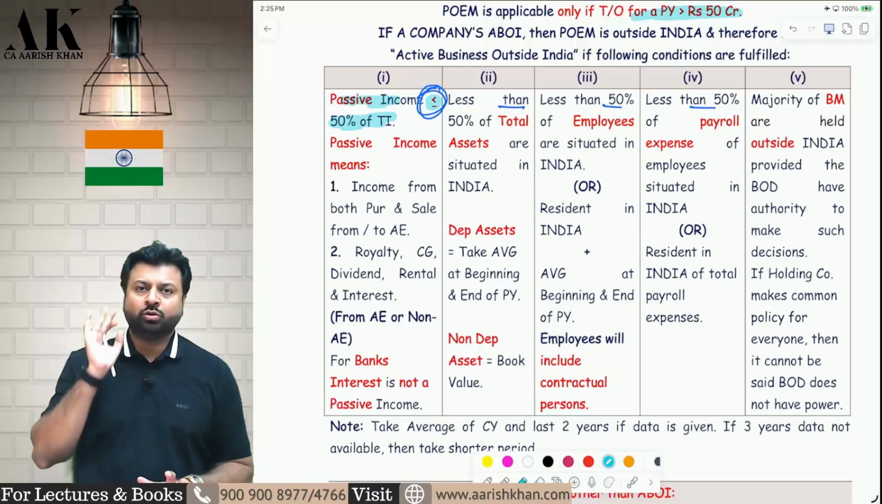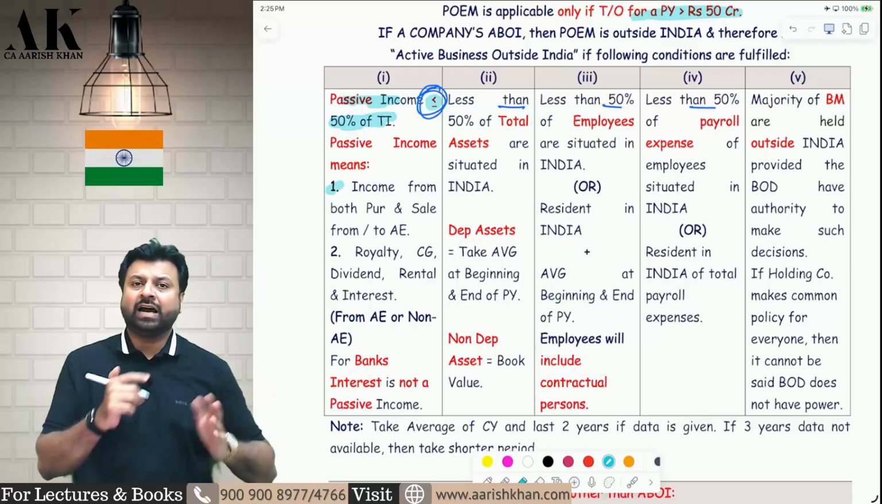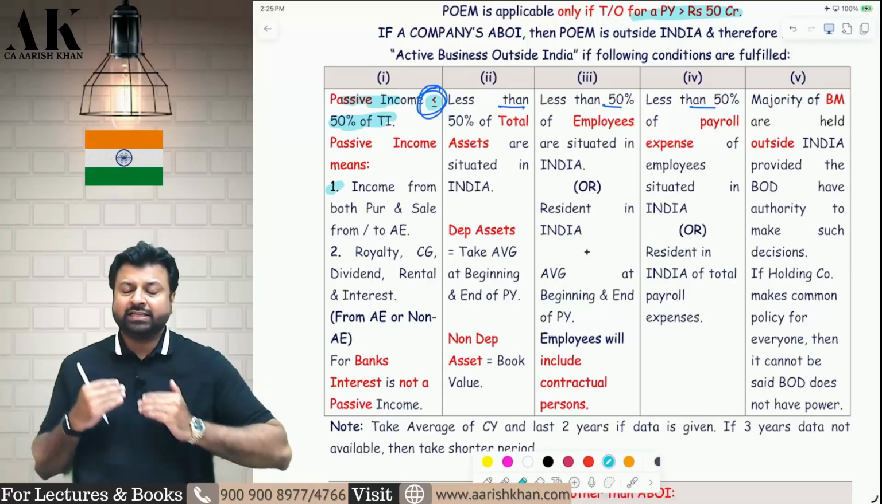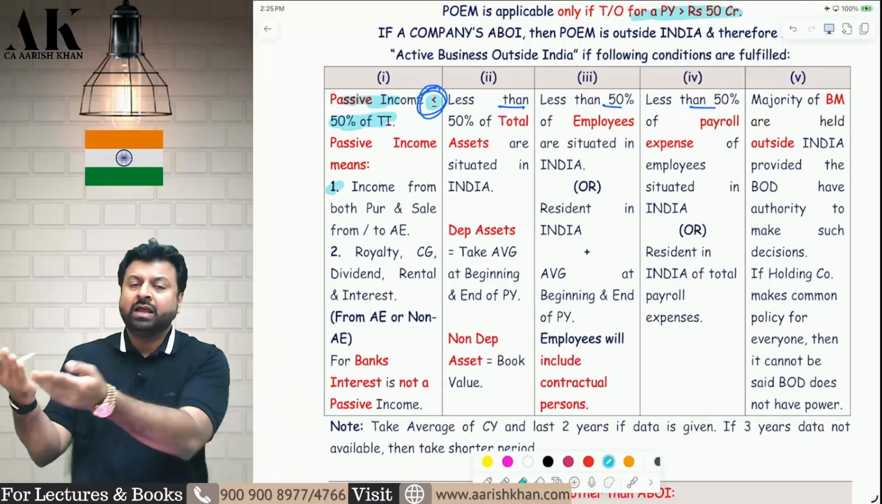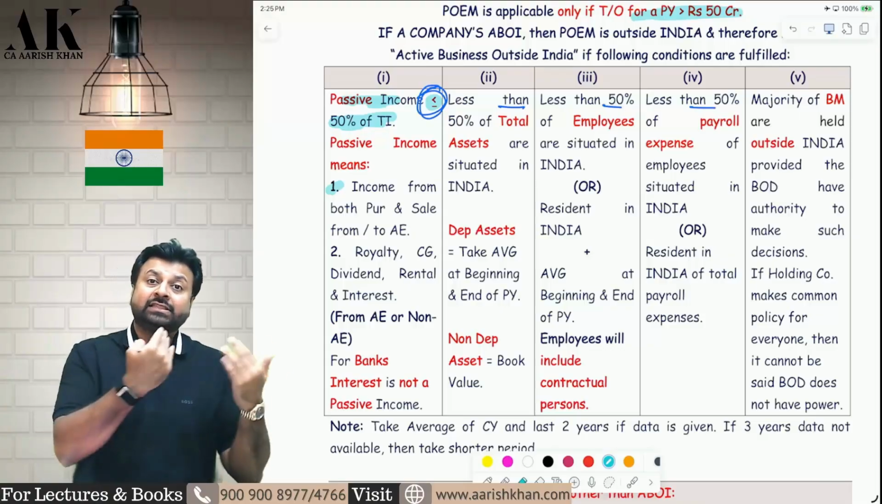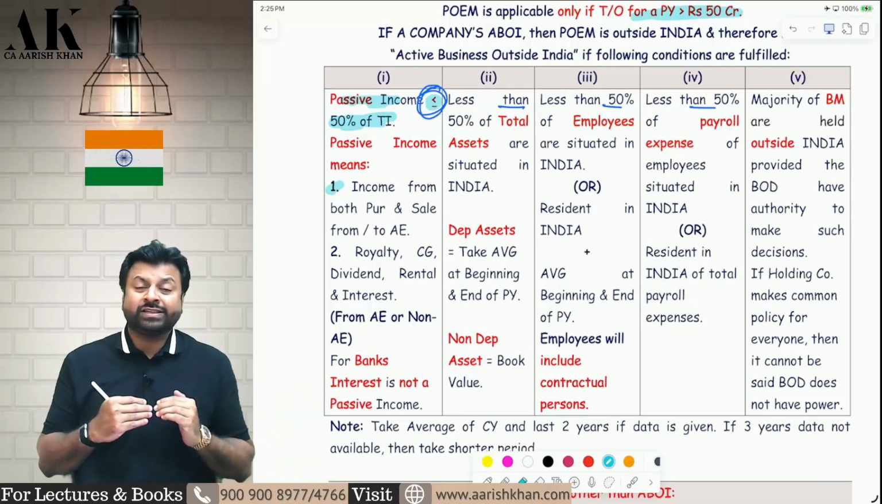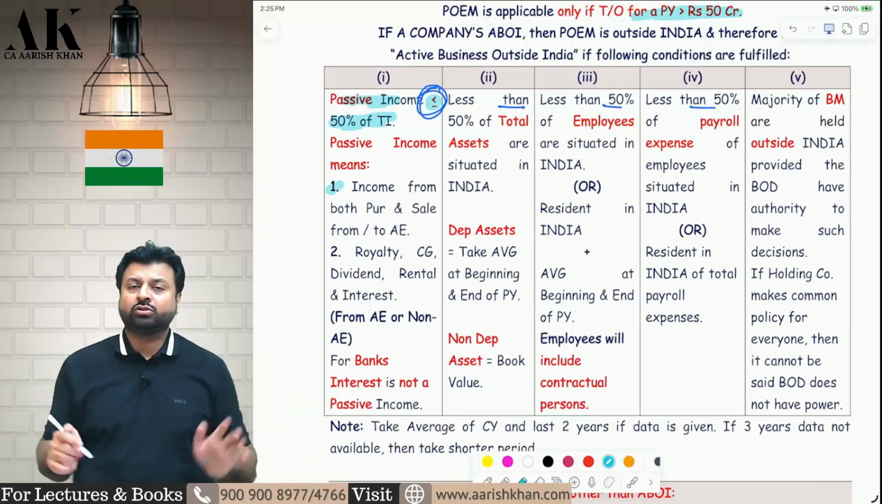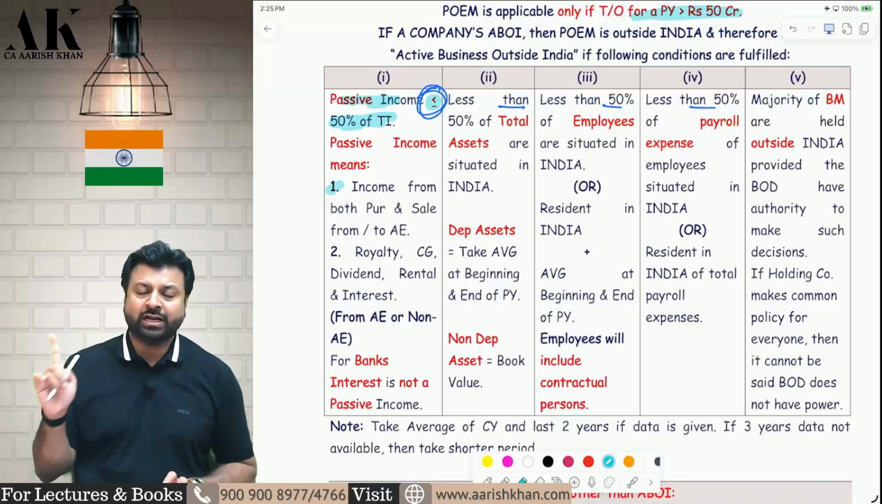In passive income, there are 2 types of income which come. First, income where both purchase and sale are from associate enterprise. If I purchase from an associate enterprise and sell to an associate enterprise, it will be called passive income. If I purchase from an associate and sell to a non-associate, it will not be passive income. If I purchase from a non-associate and sell to an associate, then also it will not be called as what? Passive income. Both purchase and sale should be from associate enterprise.